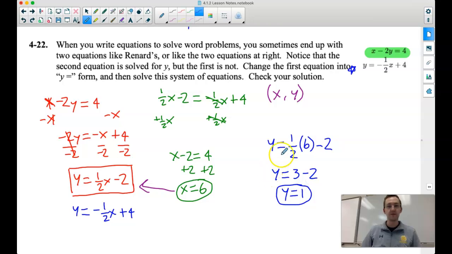But we're not done yet. We got to make our answer look like an ordered pair like this. So our final answer is 6, 1. Again, if we graph these two lines, y equals minus 1/2 x plus 4 and y equals 1/2 x minus 2, they will intersect at this point 6, 1. That is the solution for the system of equations.